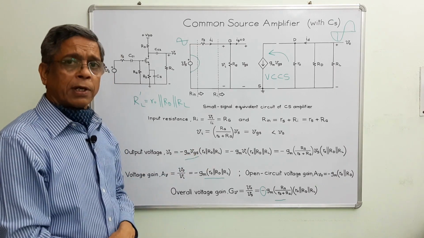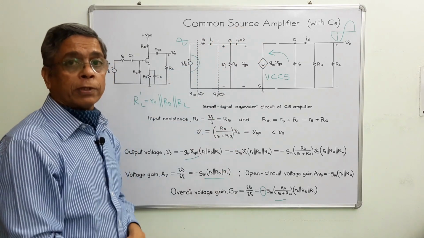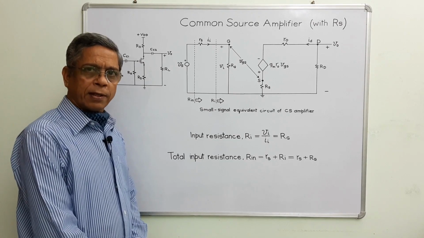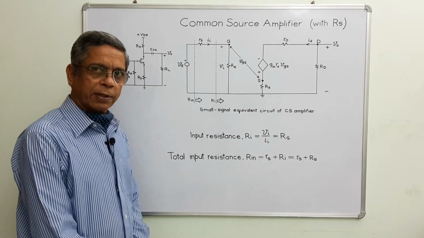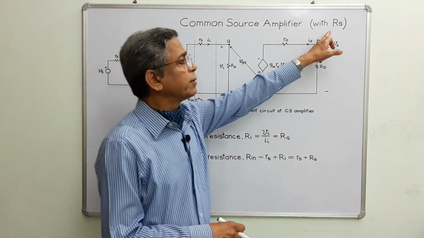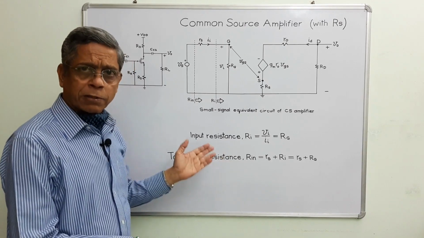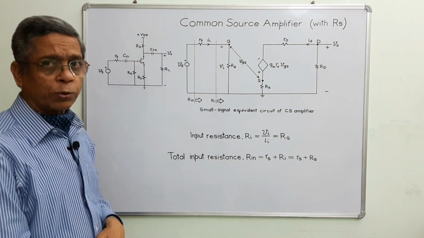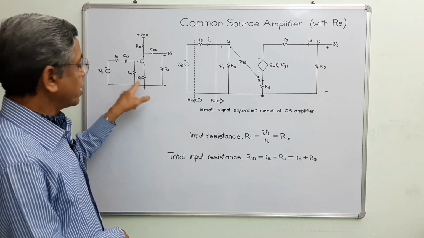On the next page, I'll again be taking up this common source amplifier, now without the bypass capacitor. This is again a common source amplifier, but this time without bypass capacitor, and one resistor Rs is connected between source and ground. I simply refer to the last page for comparison. Anyway, this is the circuit diagram for the common source amplifier, and there is no bypass capacitor across Rs.